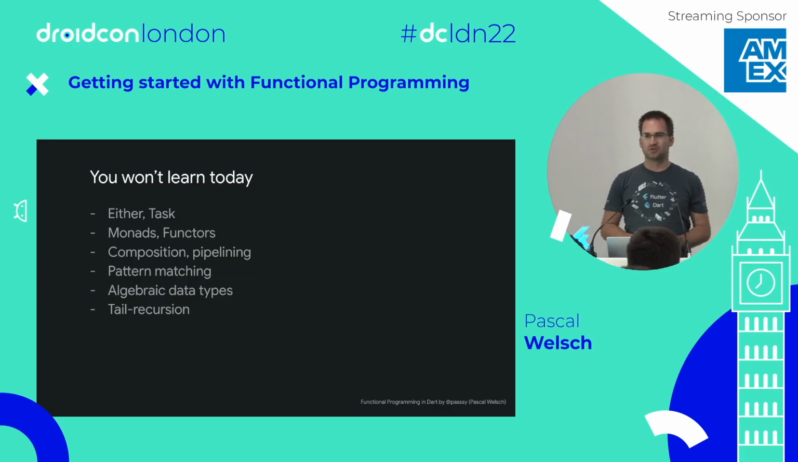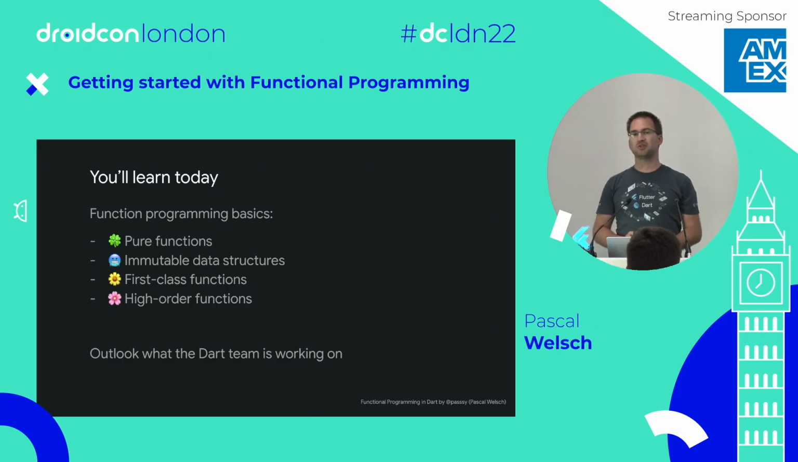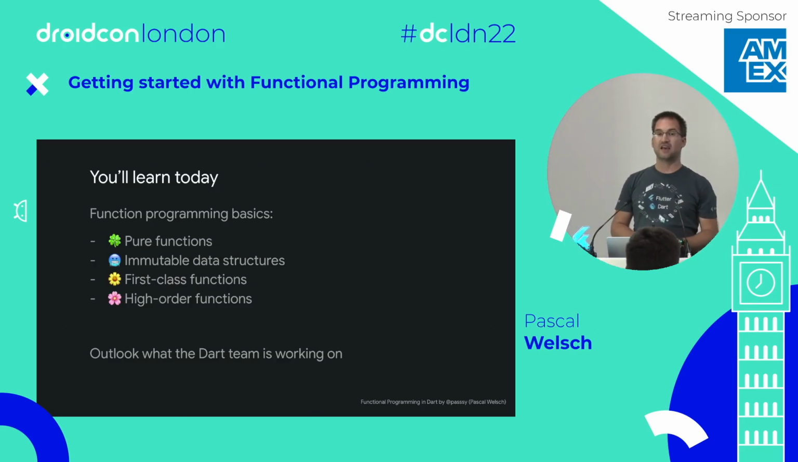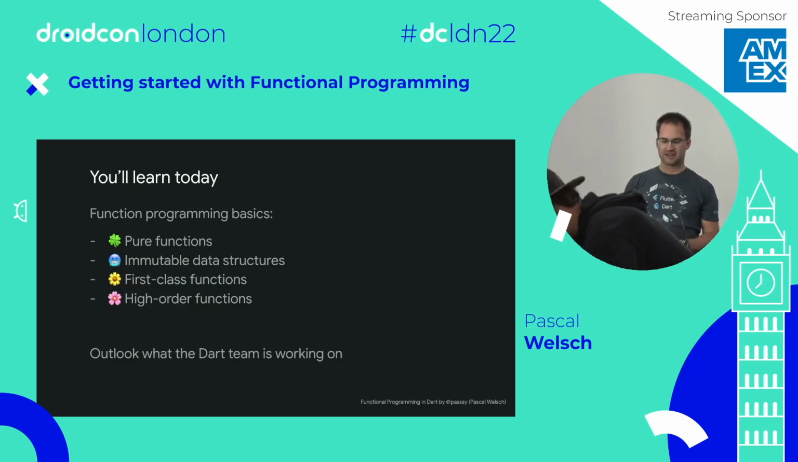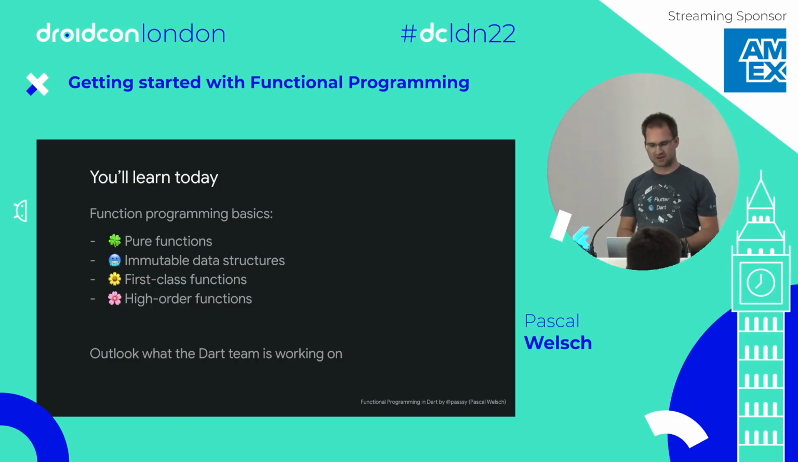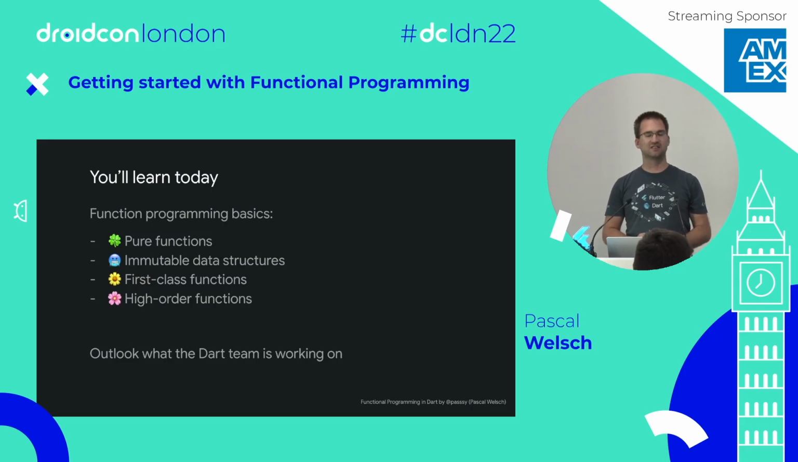What you will not learn today is tasks, monads, functors, things like that. These are really hard functional programming stuff. I will not go into that. We stay at the high level. Instead, we will talk about pure functions, and we will talk about immutable data structures. Then we go a bit deeper, and I will tell you about first-class functions and higher-order functions. This is where the fun really begins. Afterwards, I will give you a brief outlook on what the Dart and Flutter team is working on, especially the Dart team, for the future to make functional programming much better in Dart.